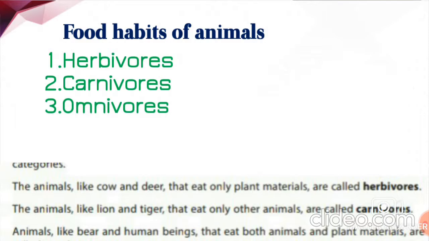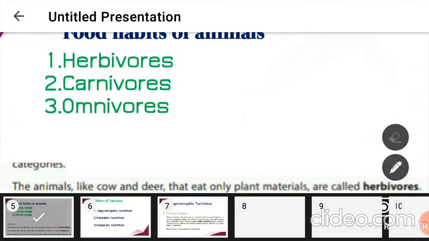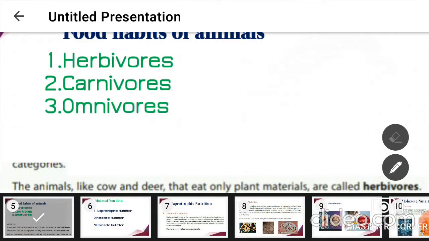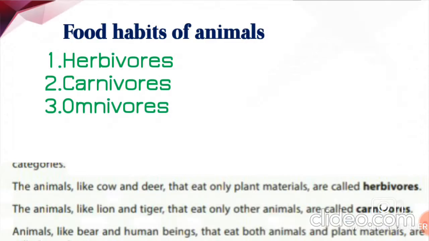Okay. And what are carnivores here? Carnivores are the animals that eat only other animals, right? For example, lion and tiger, they are carnivores. And what are omnivores? Omnivores are the animals that eat both animals and plant materials. For example, human beings, dogs, crows, okay, they are omnivores.